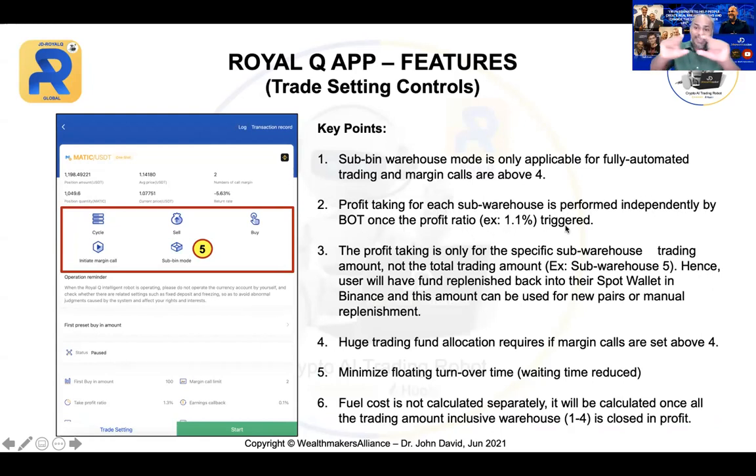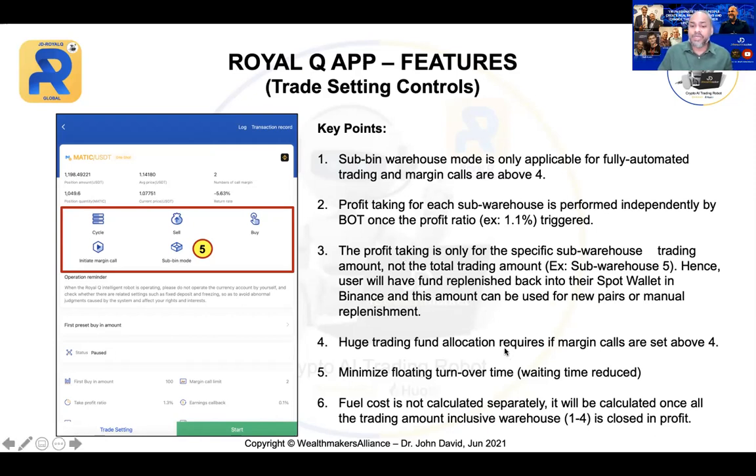So it is an independent entity or sub-bin by itself, right? Now the profit taking is only for the specific sub-warehouse trading amount, not the total trading amount. All right. Hence, the user will have funds replenished back into their spot wallet in Binance, and this amount can be used for new pairs or manual replenishment if they want to.